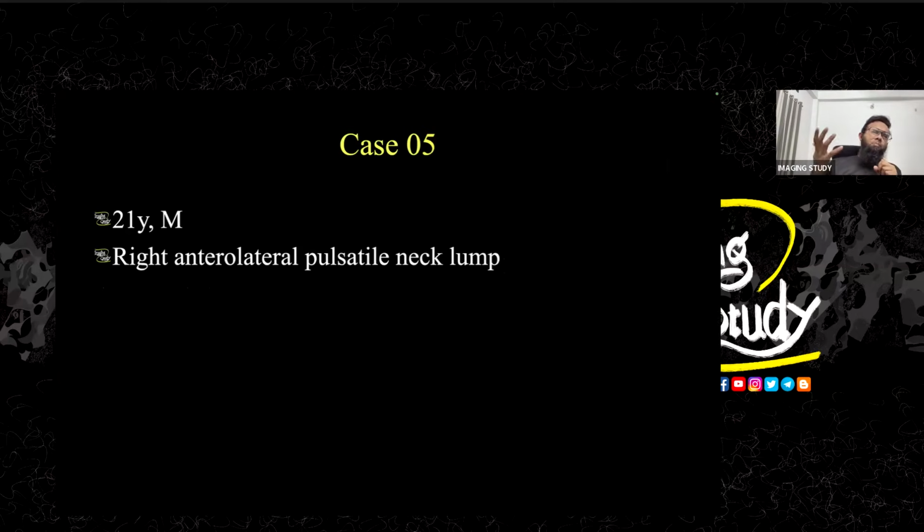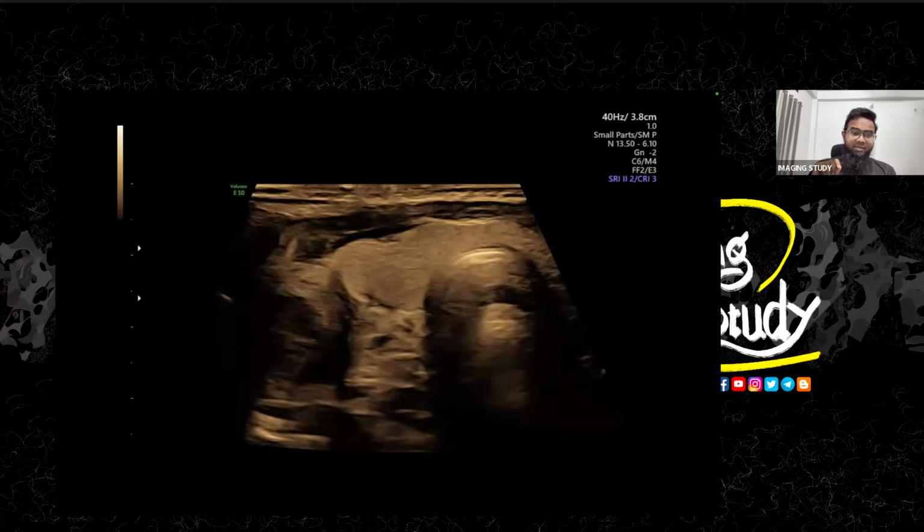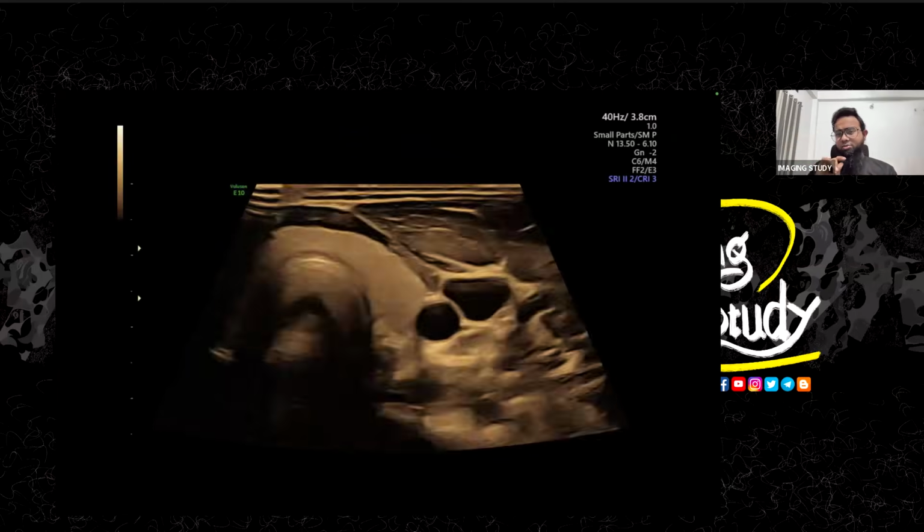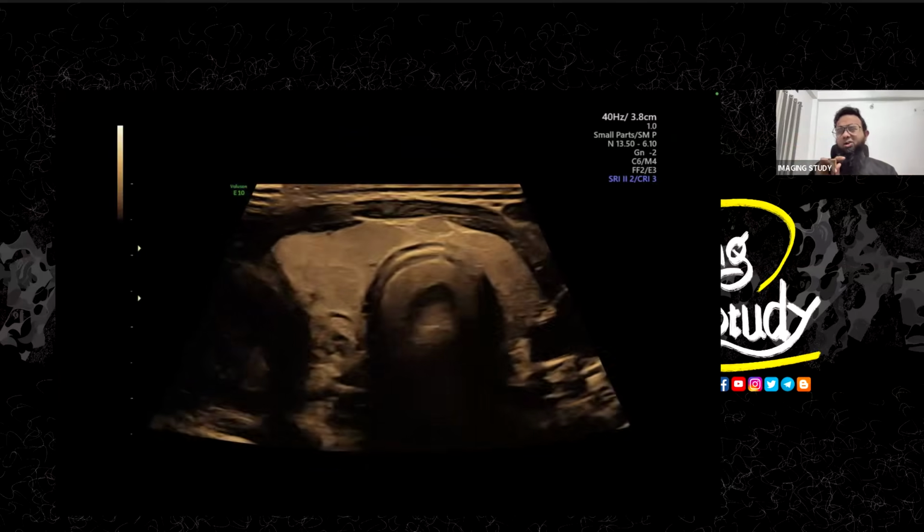Let's see another complicated case. So this is a 21-year-old male patient who came with a right anterolateral pulsatile neck lump. So that's the easy one, a pulsatile neck lump, what it can be. So we hope that it will be an easy case, but unfortunately, it's not. It's a very rare case, I think. So here's the picture of the thyroid gland. I thought that there would be a thyroid gland or branchial cleft cyst or something like that.